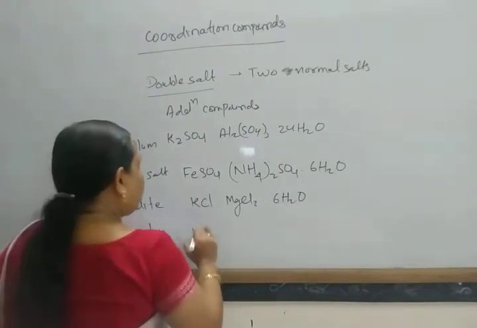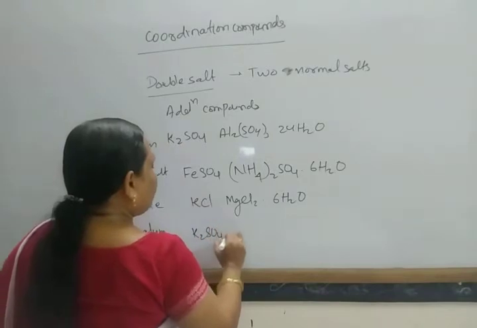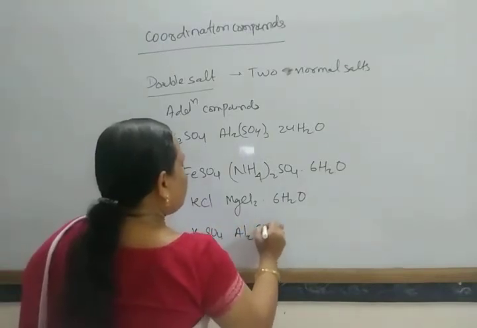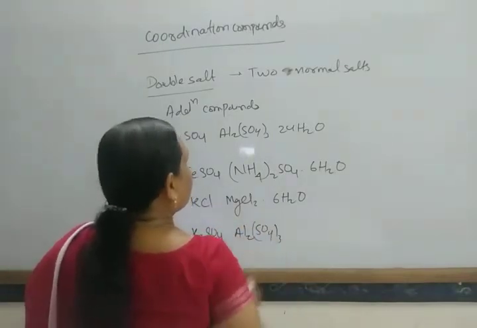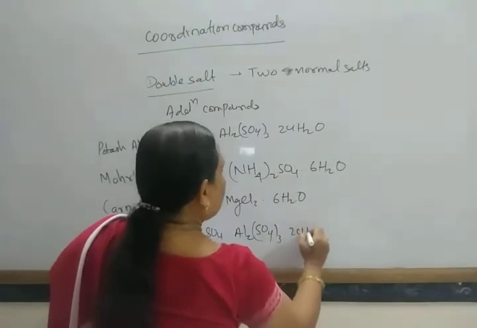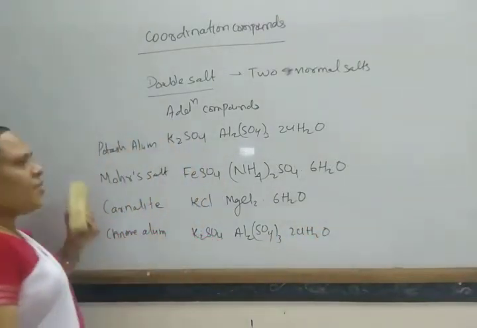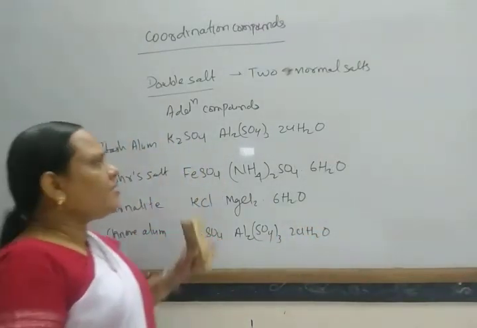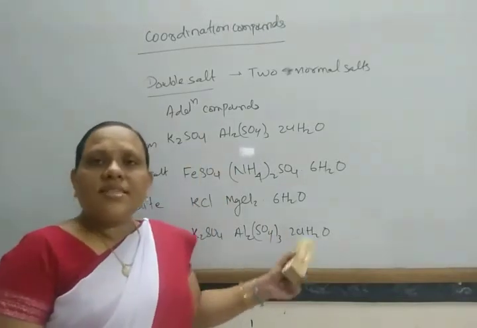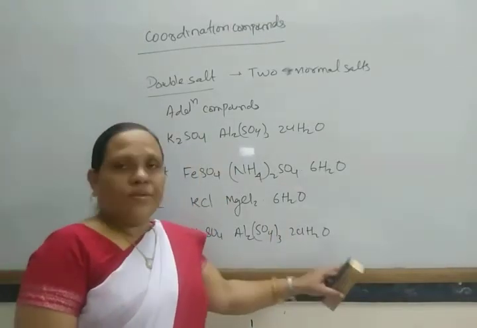Chrome alum, that is potassium sulfate and aluminum sulfate. These are double salts, and these compounds lose their identity in aqueous solution.